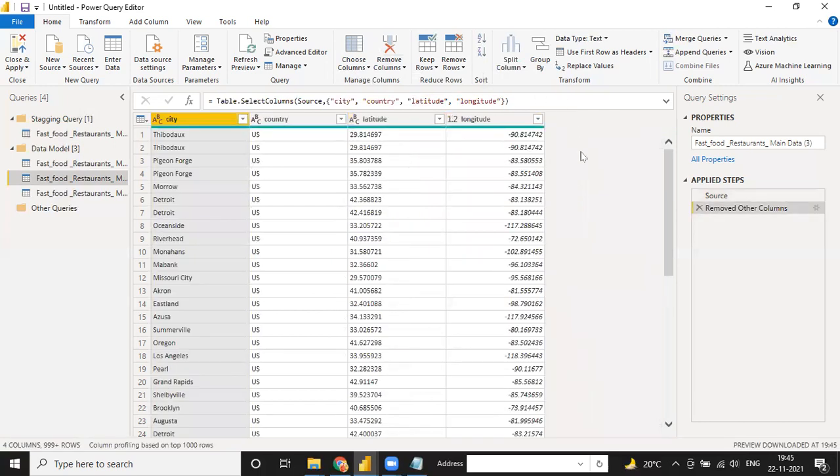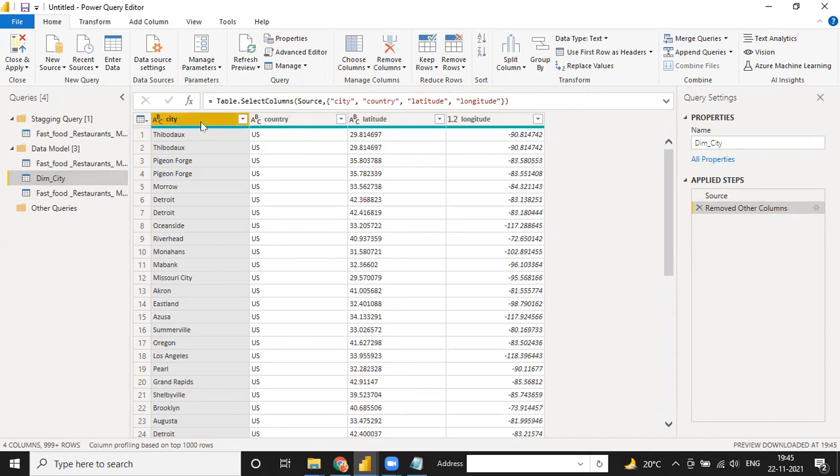See, all the other columns are removed now. So this is the column name, this is the city, and I can name this table dim country or dim city table. Okay, so this table is known as the city table only, because in this table we have only city, country, latitude, and longitude. On this basis we are making different kinds of presentation.